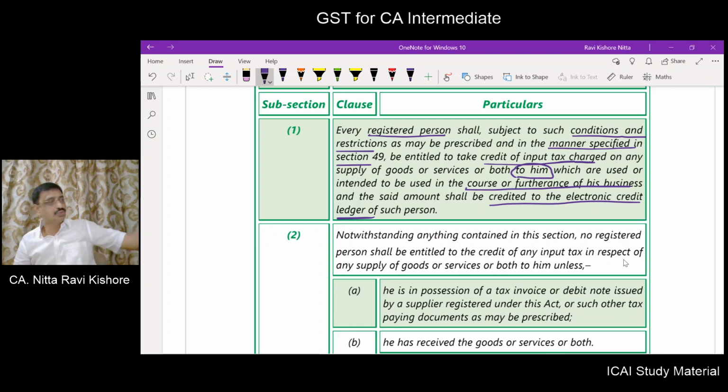Made to you means you procure. The ITC will be available on your procurements. However, those procurements are to be used or intended to be used in the course or furtherance of business only. If you buy an air conditioner for your home, you are not eligible to take ITC in your business. Now this ITC will be credited to the electronic credit ledger. What do you mean by electronic credit ledger, etc.? We'll be learning at a later point.